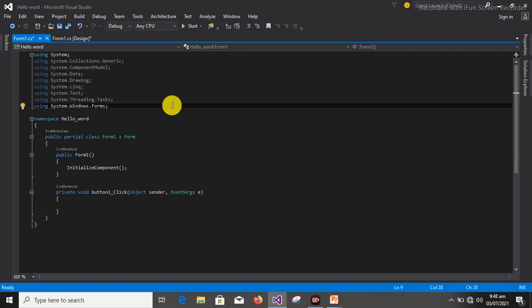Likewise, C++ uses the same. So Visual Studio uses using. We also have another name here, namespace hello world.